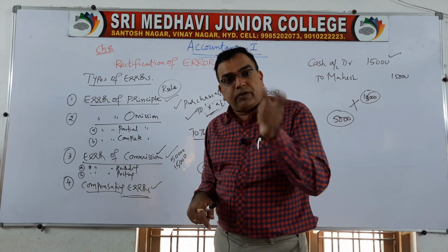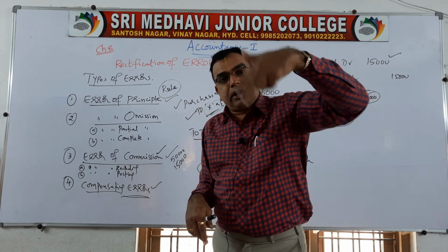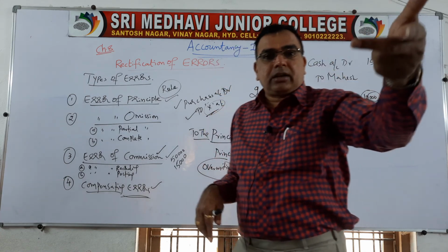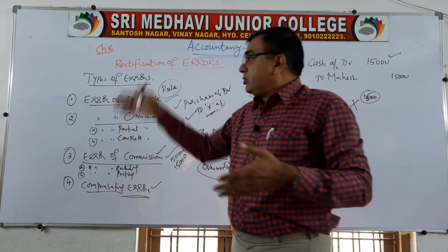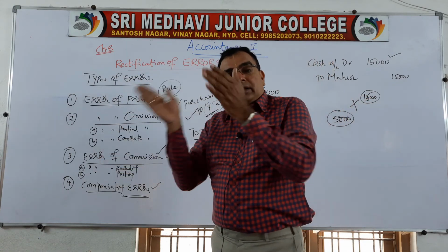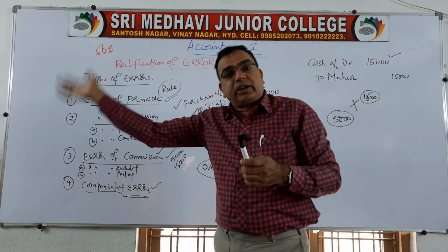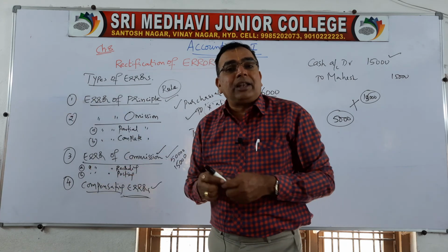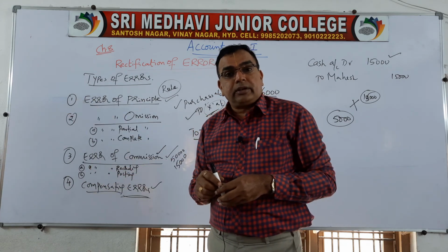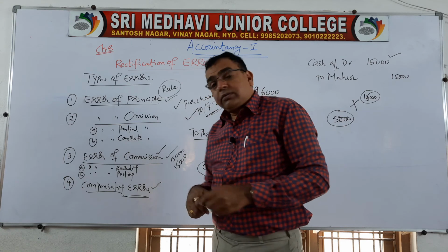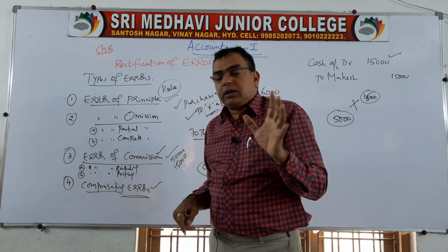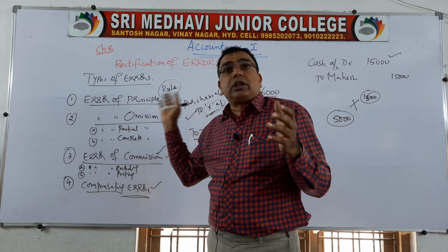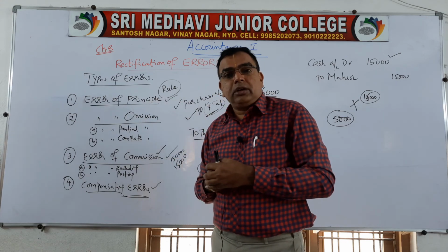When one mistake, one error is compensated or neutralized by the other error, it is called as compensating error. That means when you do some mistake on the debit side and the same mistake with the same amount is done on the credit side, automatically your balance gets tallied. Clear? So that is what called as compensating errors. Very, very important for 5 marks, and in various interviews also this will be questioned.